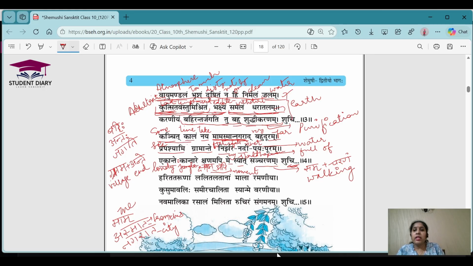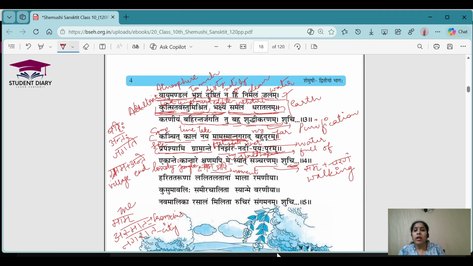Kanchit kalam means the poet here is saying in the first line, take me. Take me for some time very far from this city. So he just wants to go for some time away from the city. In the next line, he is saying that I can see at the end of the village there is a waterfall, there is a river which is full of water.